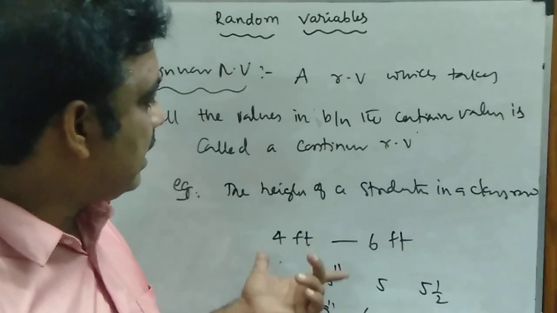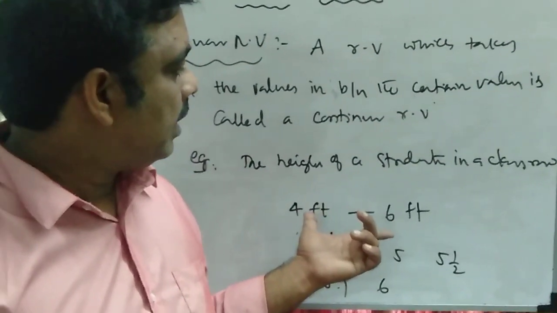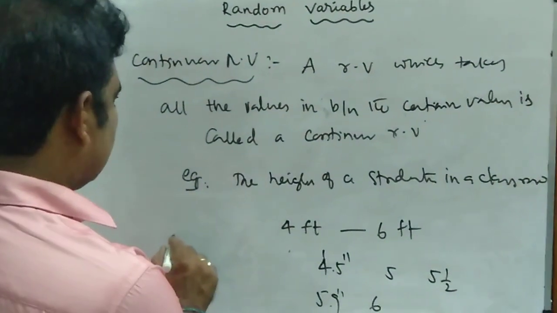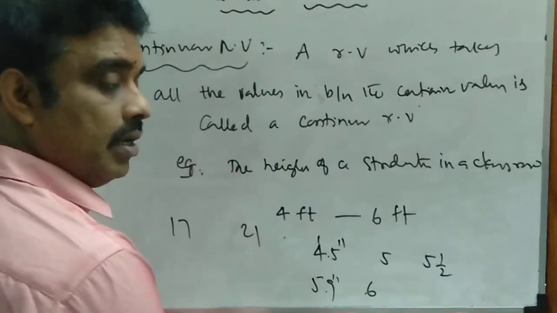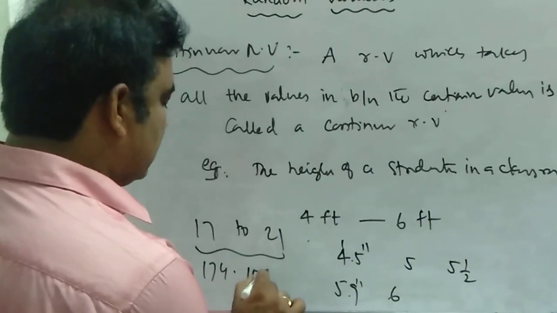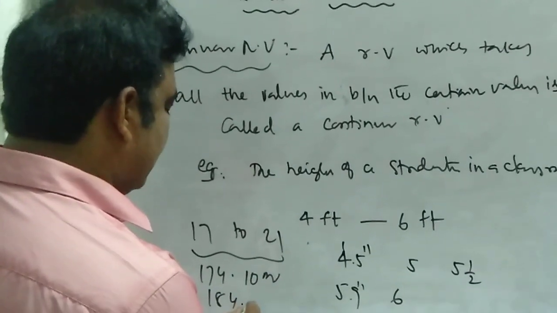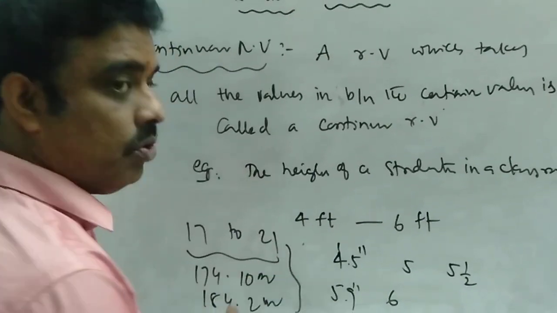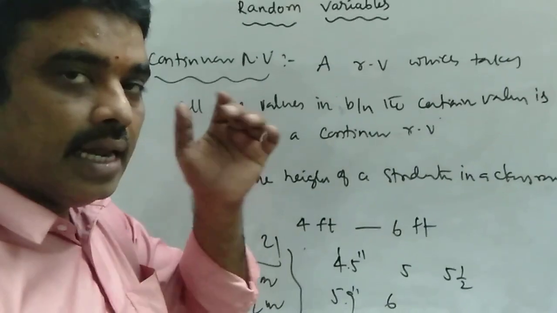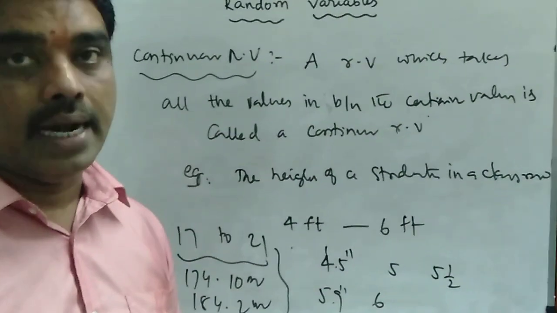you can say the age of a student in a class. The age may be in between 17 and 21. That means it takes all the values in between, like 17 years 10 months, similarly 18 years 2 months. It takes all the values in between the range 17 and 21. So in this case, we say that the random variable is a continuous random variable.